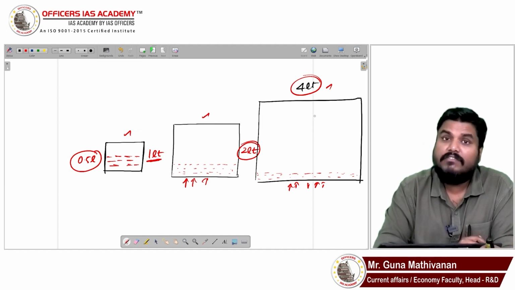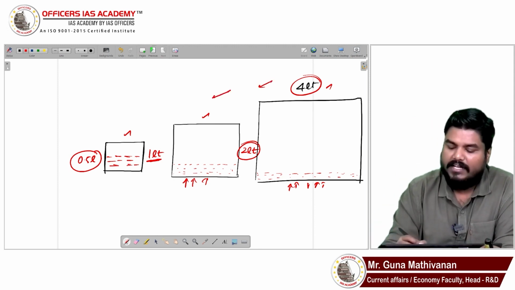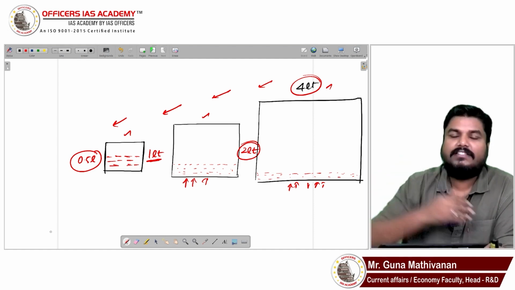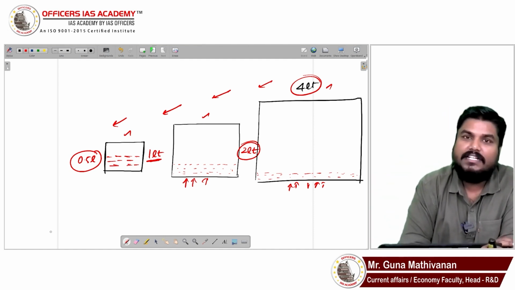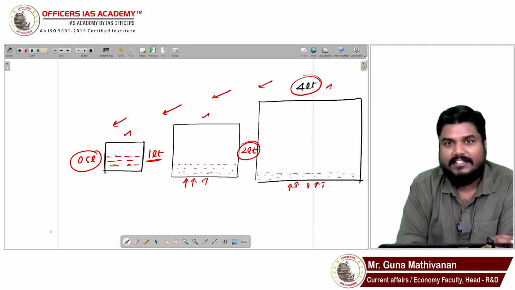Similarly, when temperature falls, what will happen? The air particle size will also decrease. So when temperature increases, air particle size will increase. When temperature decreases, the air particle size will decrease. Right?